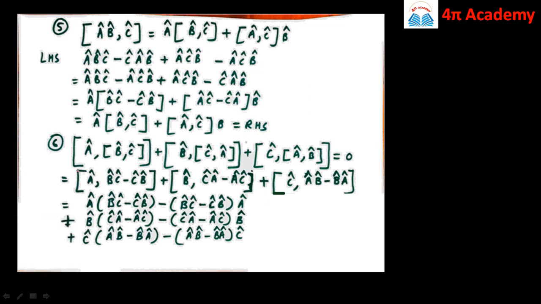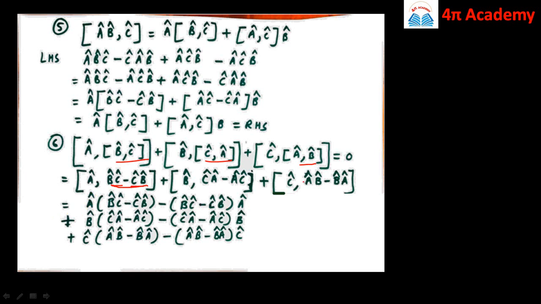So let us simplify the left hand side. So it is first a cap comma, this result is b cap c cap minus c cap b cap, then here this b cap comma, this is nothing but c cap a cap minus a cap c cap, then this is c cap comma a cap b cap minus b cap a cap. So this is equal to, here now we can take this as a single entity, so this will be a cap, then this entity which is b cap c cap minus c cap b cap minus this single entity which is b cap c cap minus c cap b cap into a cap.